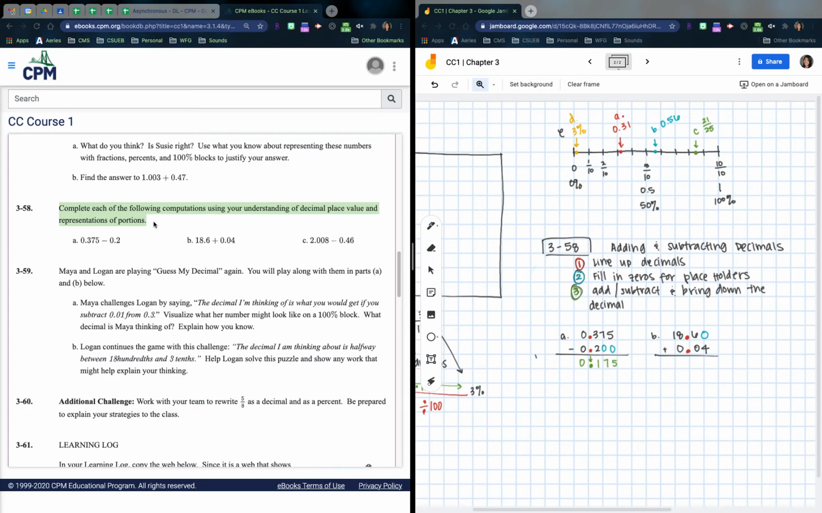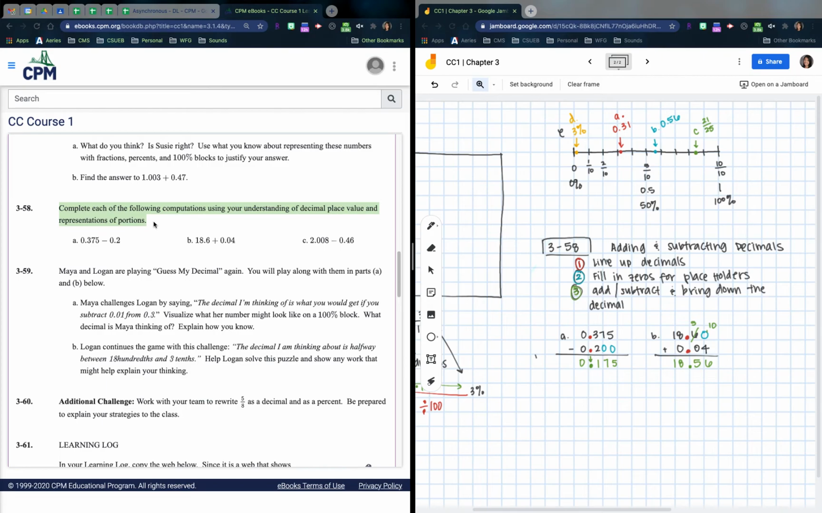Now, I can't do 0 minus 4, so I'm going to borrow 10 from here because this was 60. So borrow 10. 10 minus 4 is 6. 5 minus 0 is 5. Bring down the decimal, 18, bring that down too. This is 18 and 56 hundredths.